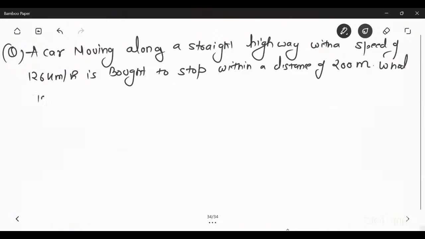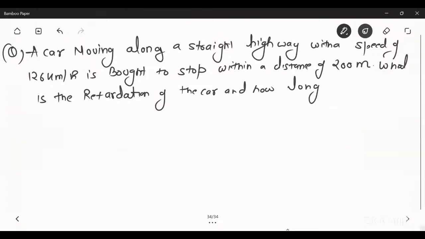What is the retardation of the car, and how long does it take for the car to stop?